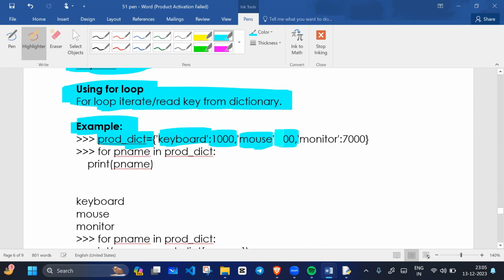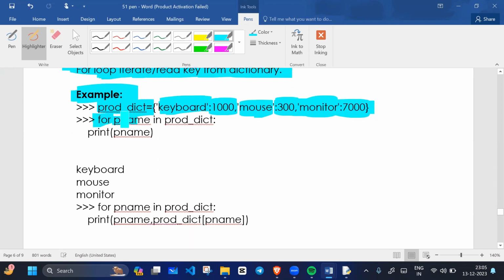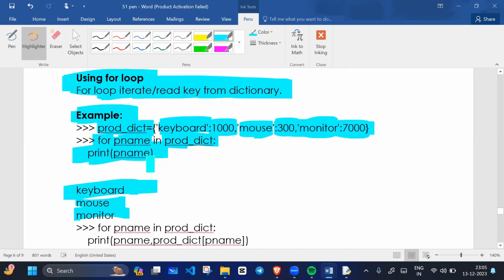Mouse is a key, 300 is the value. Monitor is a key, 7000 is the value. If I say for P in product dictionary, then we are printing P. So P is keyboard, mouse, and monitor. Correct, everyone?